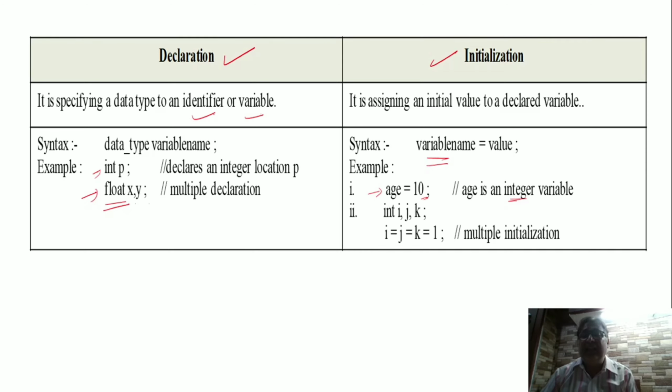Or we can initialize multiple variables at the same time, if we want to store the same value in all the variables. I want to declare 3 variables, all 3 to start with 1. So we can say i equal to j equal to k equal to 1. This is multiple initialization. Okay. So whenever I say declare or initialize, you will understand.